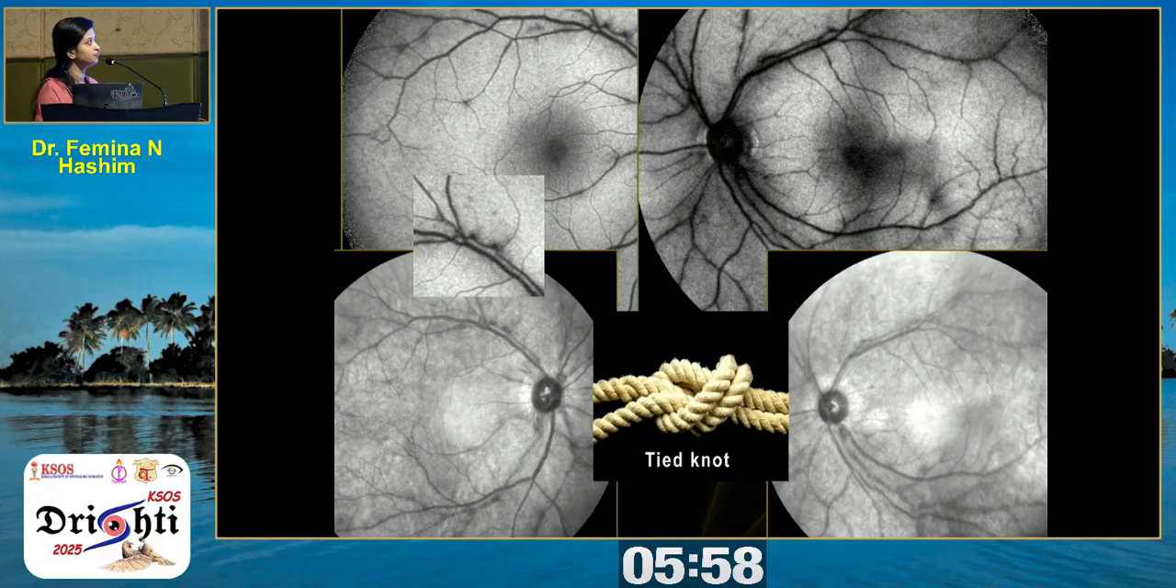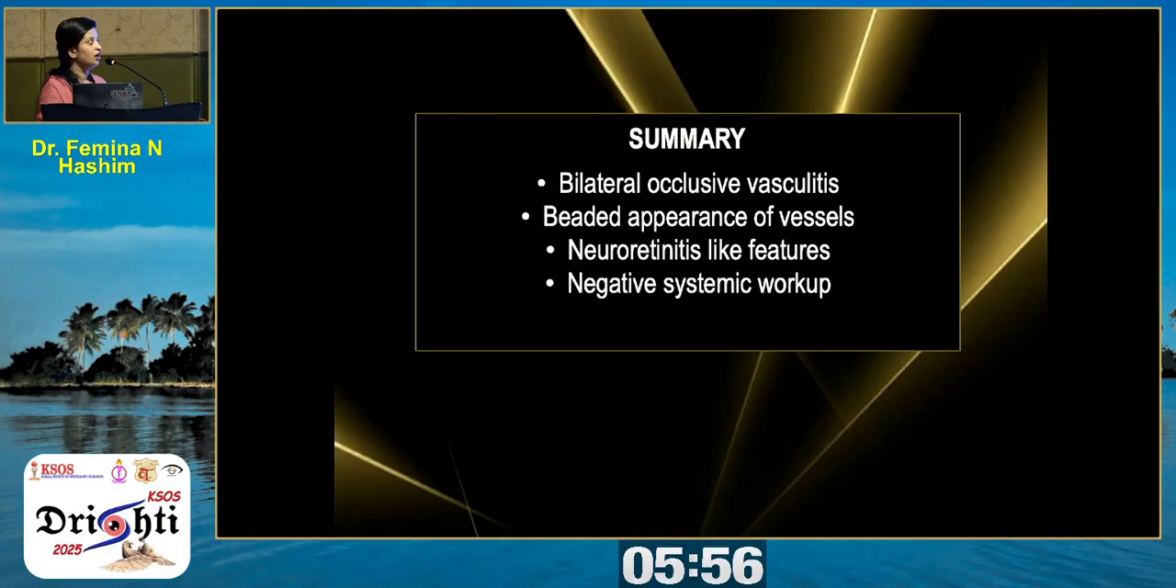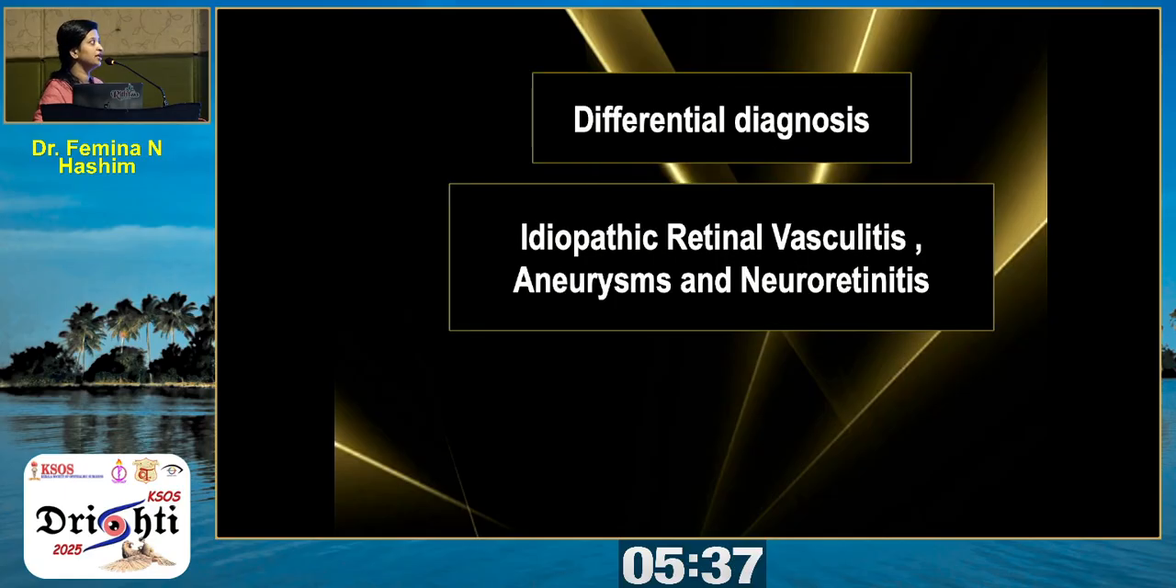Coming to the summary, we have a case of bilateral occlusive vasculitis. It's a female patient of young age, mainly having a beaded appearance of the vessels. In the angiogram, you have some neuroretinitis-like features like disc leakage and macular leakage, without any systemic workup positivity. So we differentially diagnosed it as a case of idiopathic retinal vasculitis, aneurysms, and neuroretinitis, because no other diagnosis fit into our protocols.